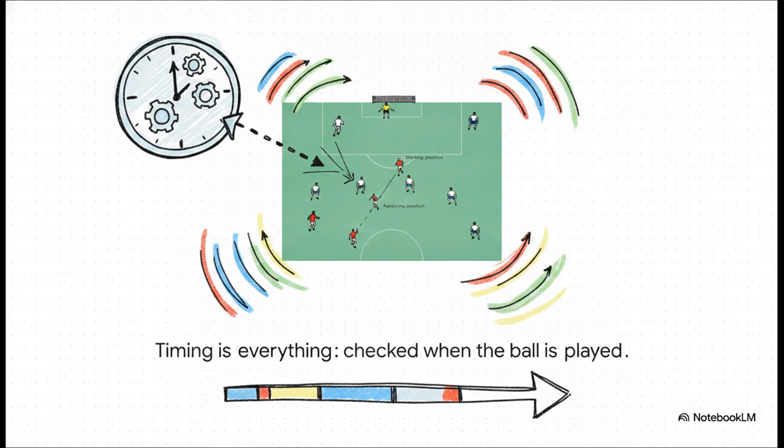Elite forwards will actually hang out in an offside spot on purpose, just hiding in the defender's blind spot, and then time their sprint so perfectly that they burst back into a legal onside position at the exact fraction of a second the ball leaves their teammate's foot. It's just a brilliant, high-speed game of cat and mouse.